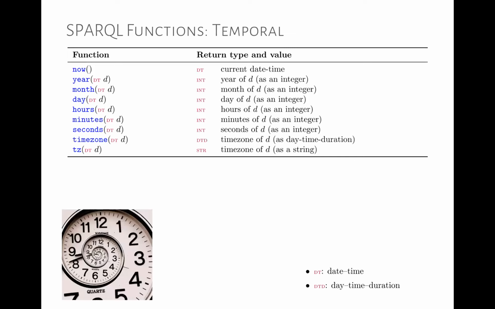We have functions for time. We can do now to get the current date time. We can get the year from a date, the month or the day from the date. We can get the hours from a date, the minutes, the seconds, the time zone. Or the time zone as a string from a date. Yeah, so we can extract the different values of a date, do some processing.